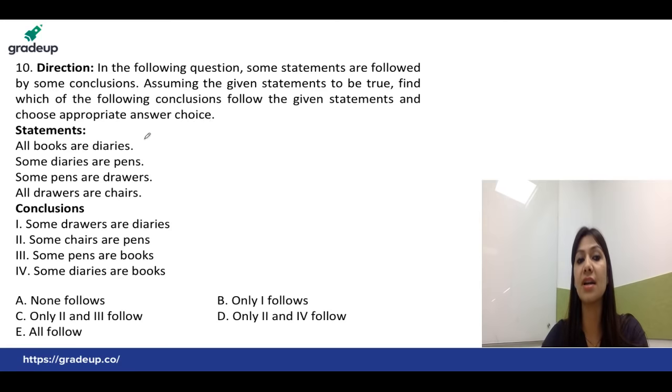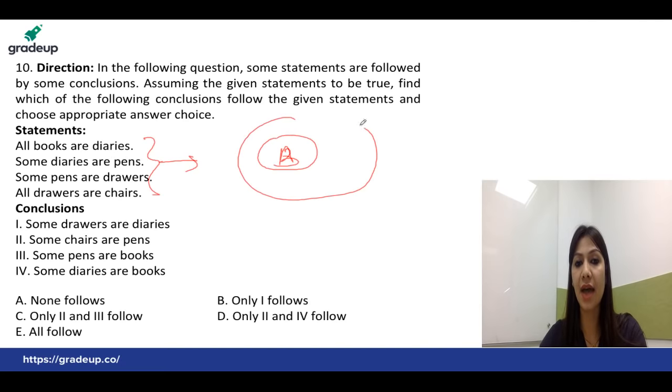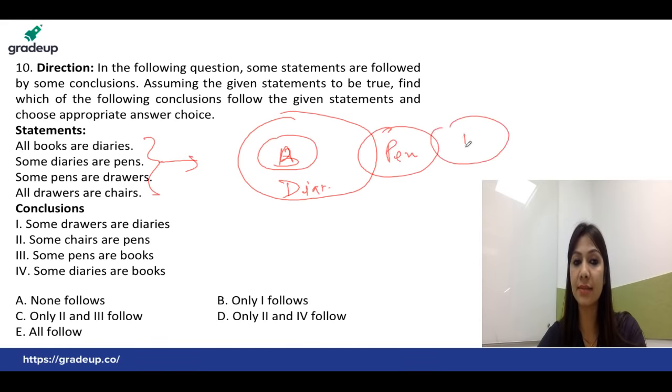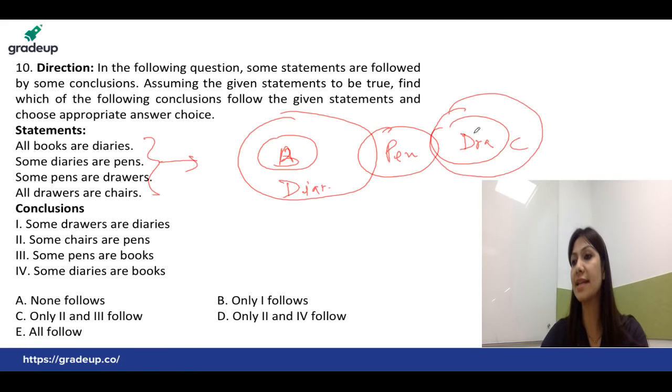We have to assume the given statements to be true, and then find out which conclusion is correct. So what we will do, we'll first convert the statements into a Venn diagram. All books are diaries, right? All books are diaries, so I'm writing the initials. Some diaries are pens. The next is some pens are drawers, and all drawers are chairs. That's exactly what is given in the question. So the first conclusion is some drawers are diaries.